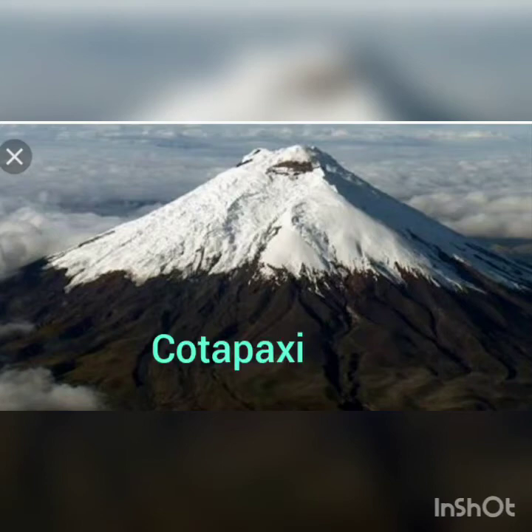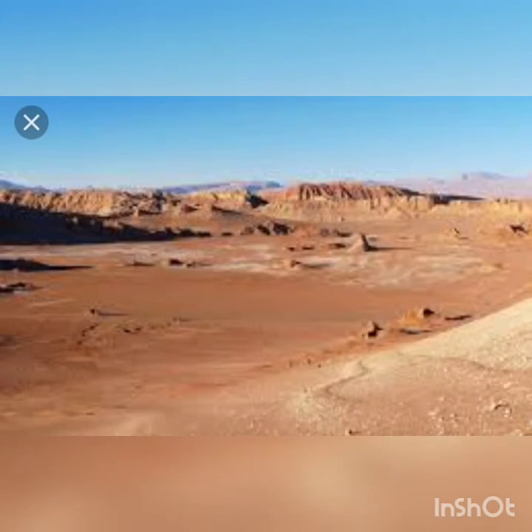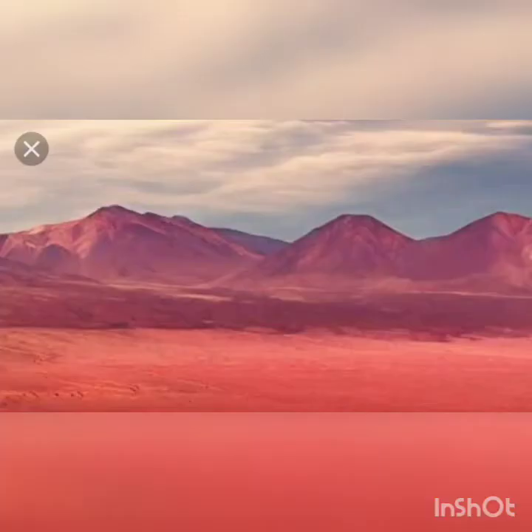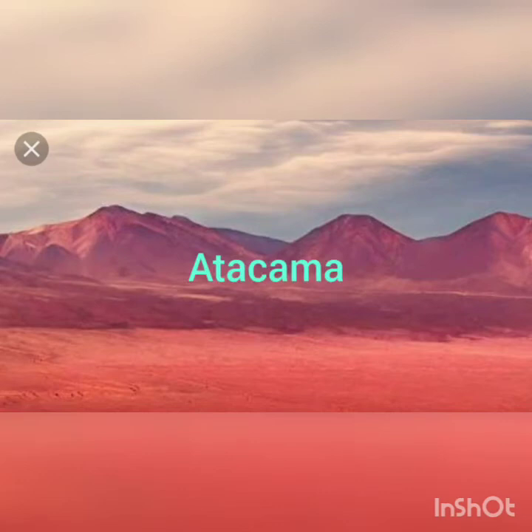The next picture is of the desert. This desert is present in South America, and it is considered the driest desert of the world. The most dry desert of the world is present in South America, and the name is Atacama. Write down the name Atacama.